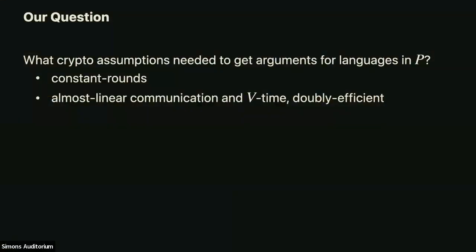Why is it easy? So if you want an argument that is complete and sound, where the honest prover is allowed to run in exponential time, and the cheating prover is only allowed to run in polynomial time, then the verifier just asks the prover to invert a one-way function, and if he succeeds, the verifier accepts whatever the prover is saying. So you'll have completeness because the honest prover in exponential time can invert the one-way function. And you'll have soundness because the polytime cheating prover can't invert the one-way function.